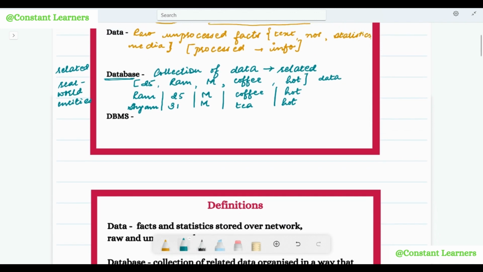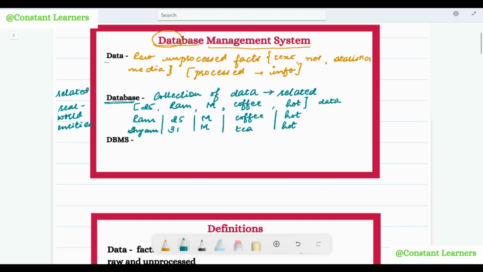Next, it brings us to management system, database management system. Now, what is a management system? Everywhere, whether it's a home, a hospital, a school, a college, every place, every person needs a management system, right? To be able to function smoothly. Similarly, to be able to store the data in the database smoothly, to create the databases smoothly, we need a management system. And this management system is known as database management system.